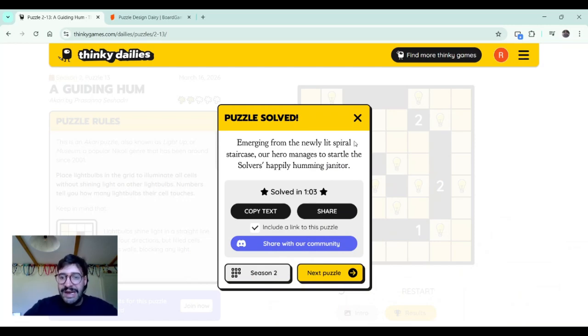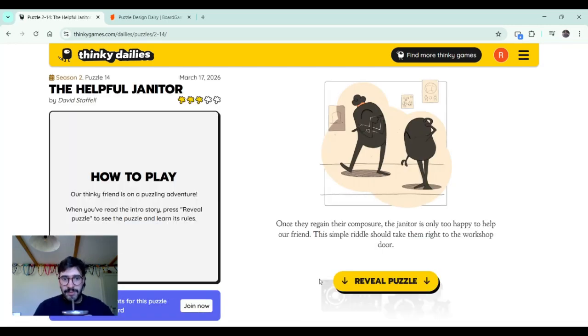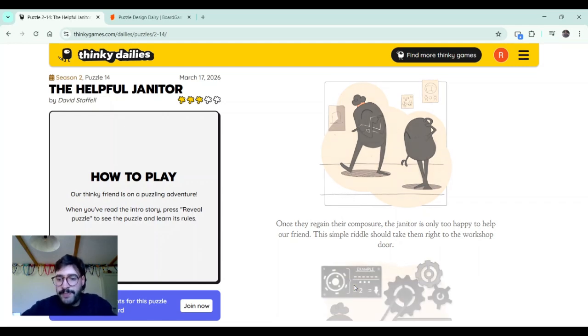Emerging from the newly lit spiral staircase, our hero manages to startle the solver's happily humming janitor. Let's go for the last puzzle of the day or the week, the helpful janitor. Once they regain their composure, the janitor is only too happy to help our friend. This simple riddle should take them right to their workshop door.